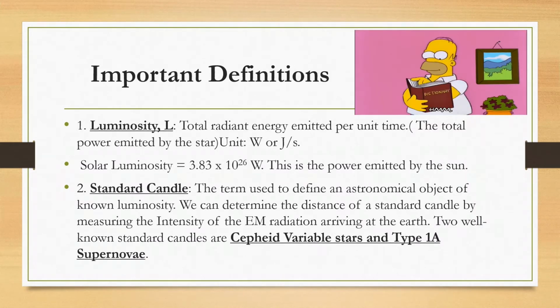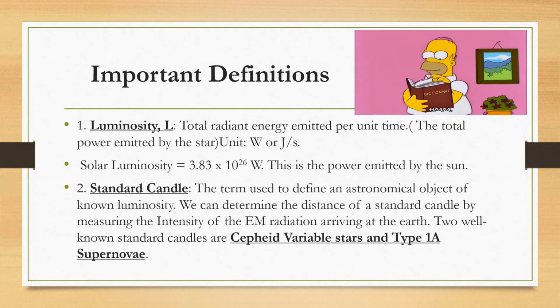Well, let's go on to the definitions. As an assistant examiner with the CAIE, I can predict that this will form part of what you might be asked to define. And so the first one, what is luminosity? Luminosity simply means how much power a star gives per unit time. Hence its unit is joules per second.